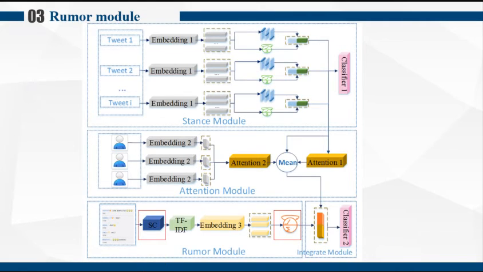We treat a sub-event as a document and use the TF-IDF value of the vocabulary terms as input. Since the TF-IDF values of the vocabulary terms construct a sparse representation, we also implement an embedding layer to convert the sparse representation into a low-dimensional representation. In the integrate module, the outputs of the attention module and rumor module are concatenated together and put into the classifier.